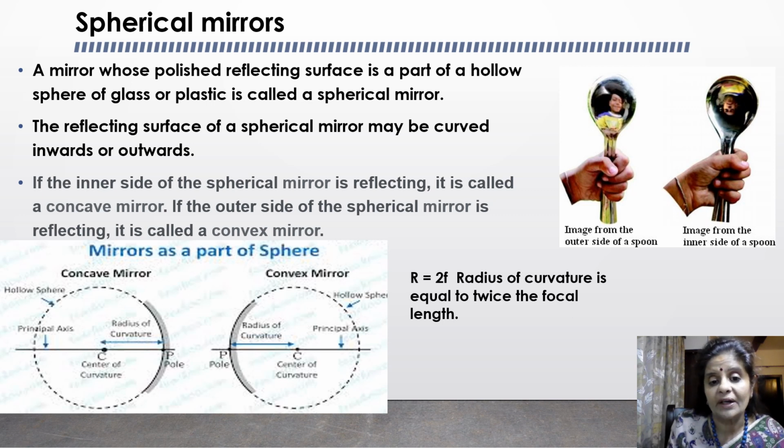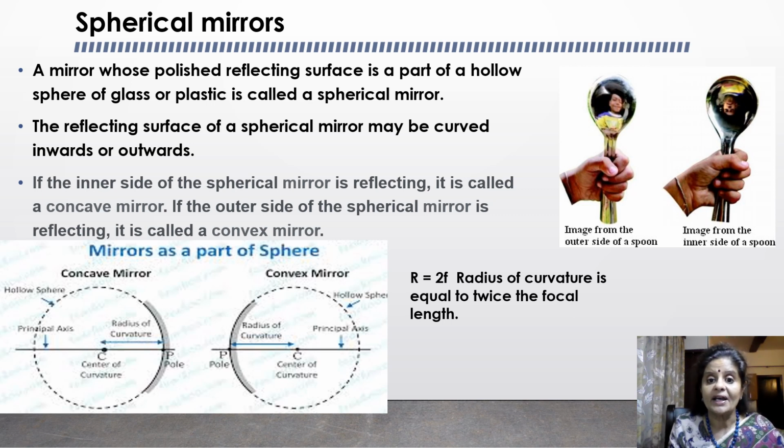The next one is the center of curvature of the spherical mirror. It is the center of the sphere of which the mirror forms a part, and it is represented by the letter C. Now, the radius of curvature of a spherical mirror is the radius of the hollow sphere of which the mirror forms a part, and it is represented by the letter R.